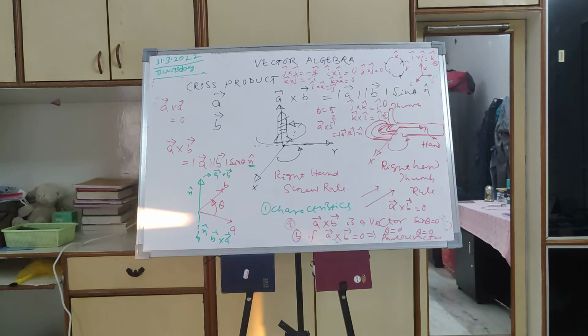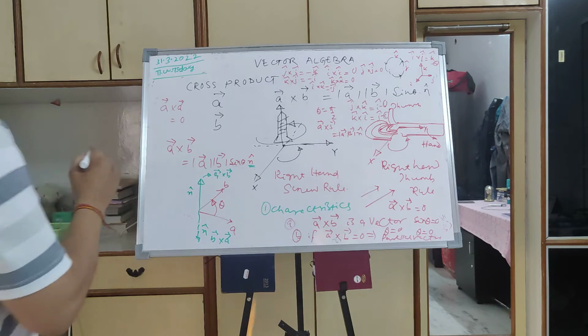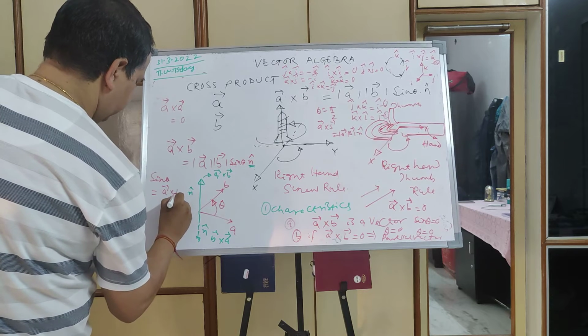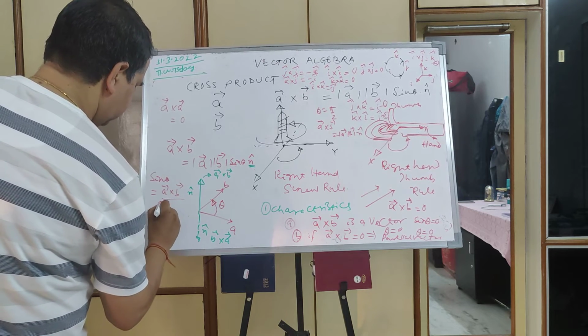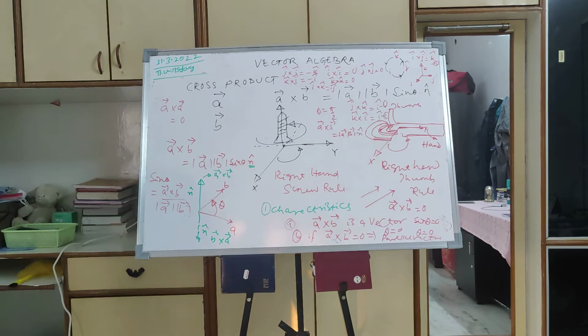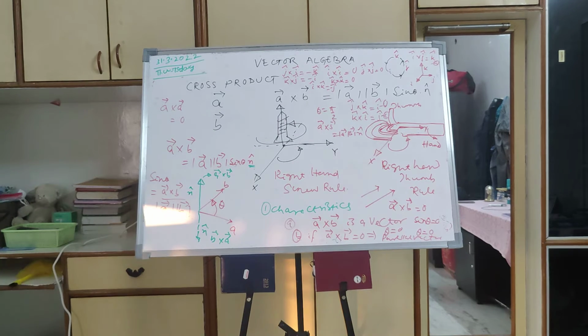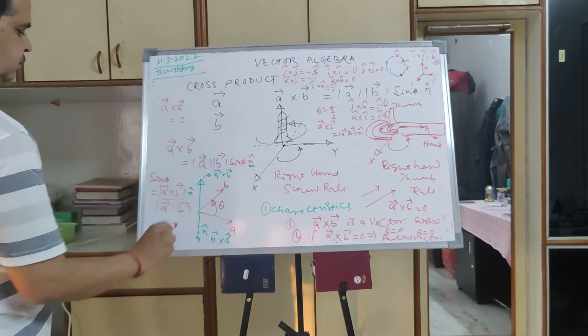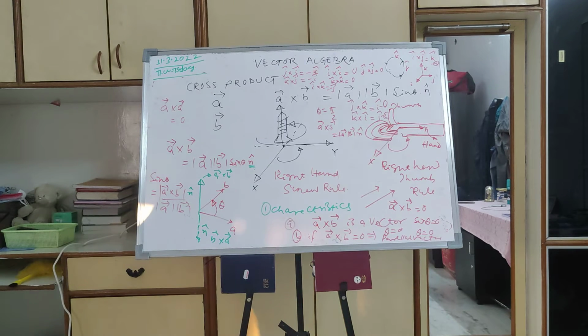So sin theta is equal to the magnitude of A cross B divided by the magnitude of A times the magnitude of B. That's all. So theta is the sine inverse of the cross product magnitude by the magnitude of A and B. So sin theta is equal to the magnitude of A cross B.